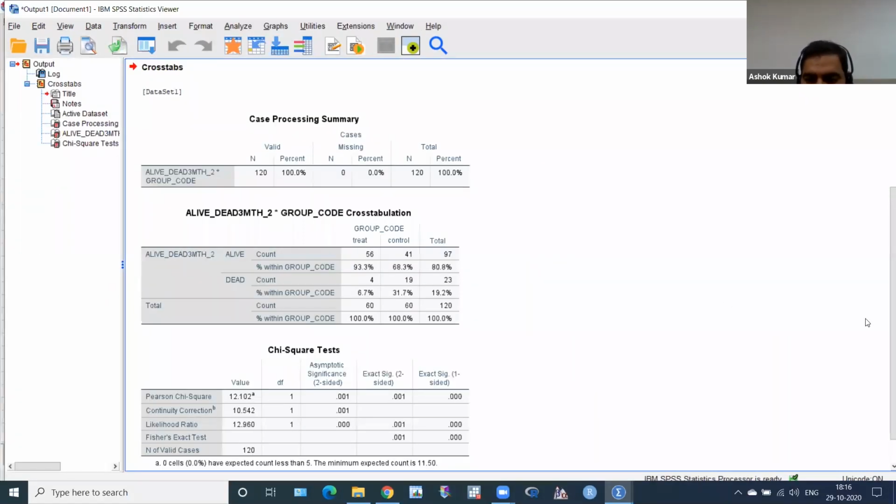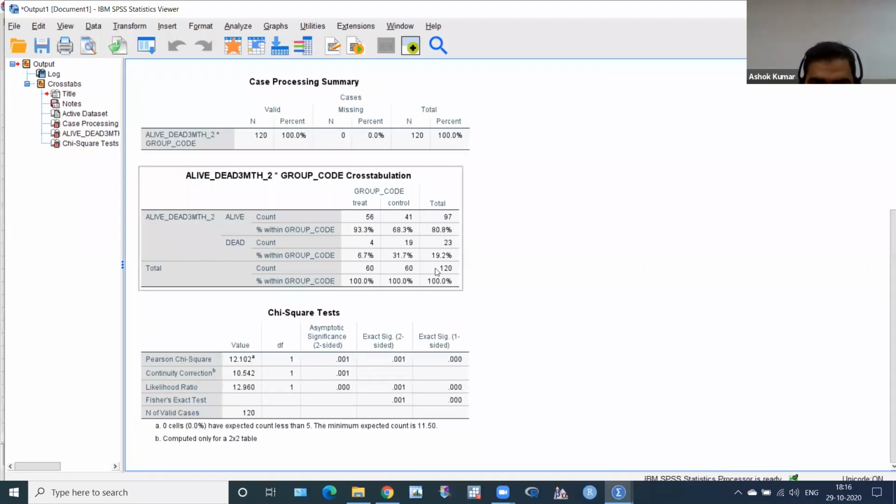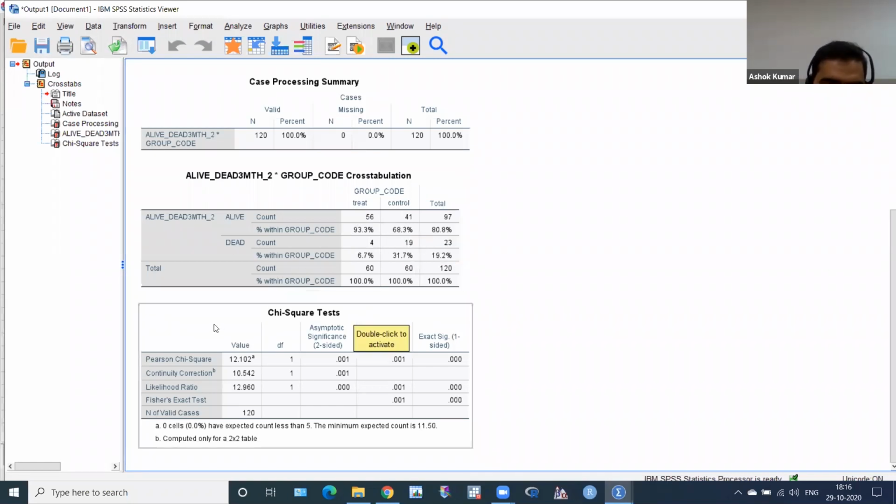So what you see here: 120 patients, 60 in each group. In the treatment group, at 3 months follow-up, out of 60 only 4 died, which is 6.7 percent. And in control, out of 60, 19 expired, 31.7 percent expired. And this is survival, alive. So survival is high in the treatment group compared to the control group. Is it significant or not, we have to see.